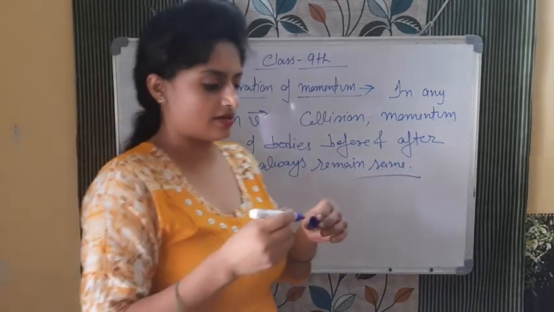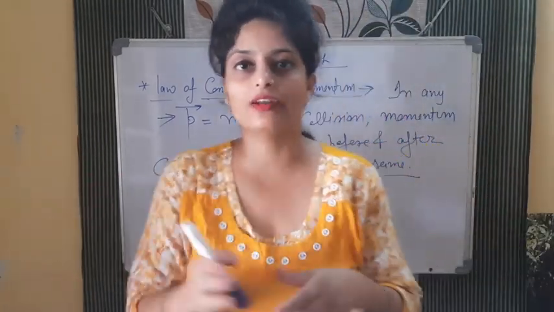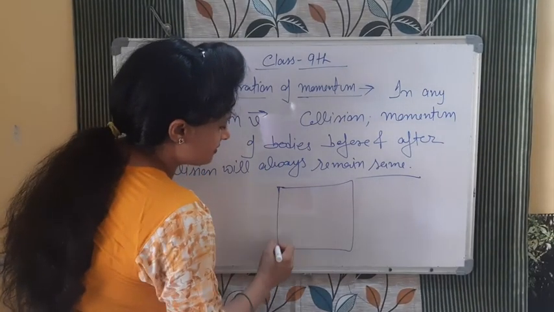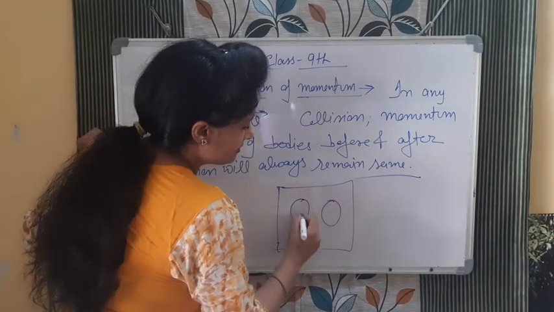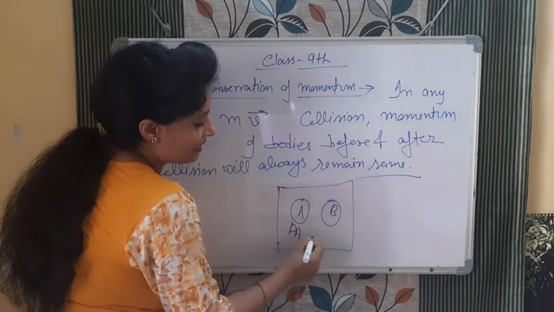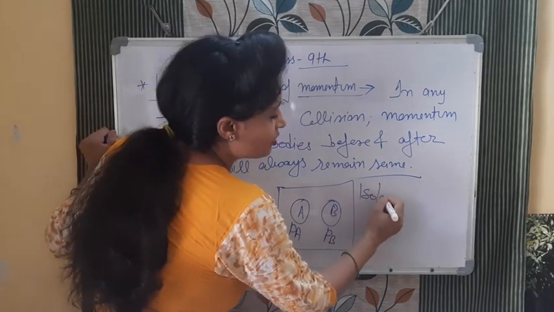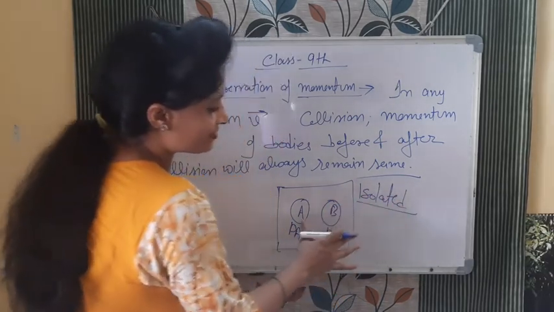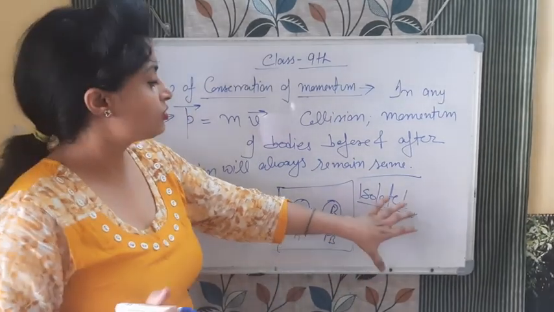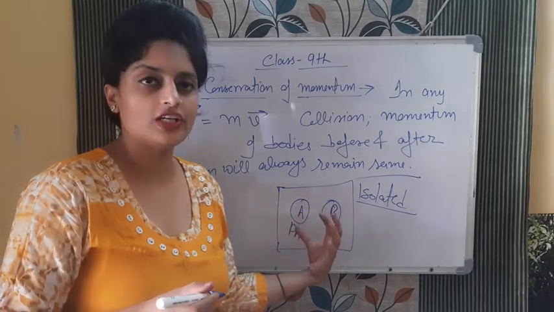Isolated system means what? When I say isolated, it means there is no external force applied on the system. For example, I am making this box. This is a system. In that there are two bodies, this is A and this is B. This one has momentum PA, this one has momentum PB. Isolated means no external force, nothing is happening around it. So we can say this system is isolated. Now two bodies are inside this, it may be 3, it may be 4.